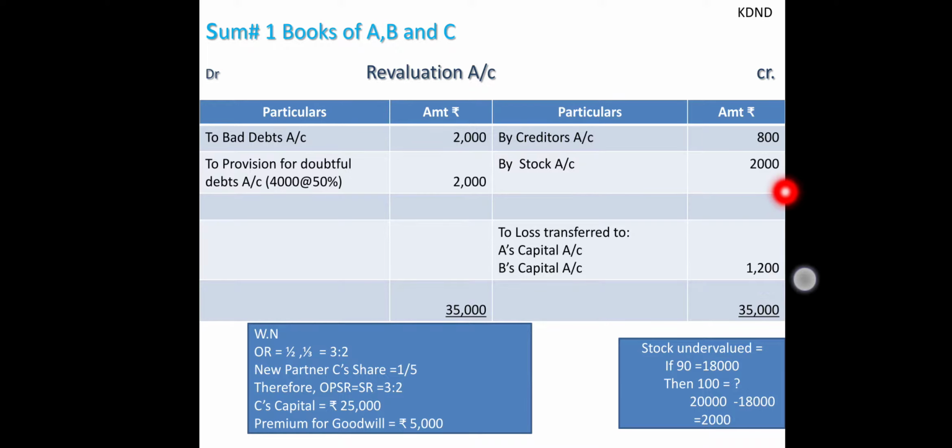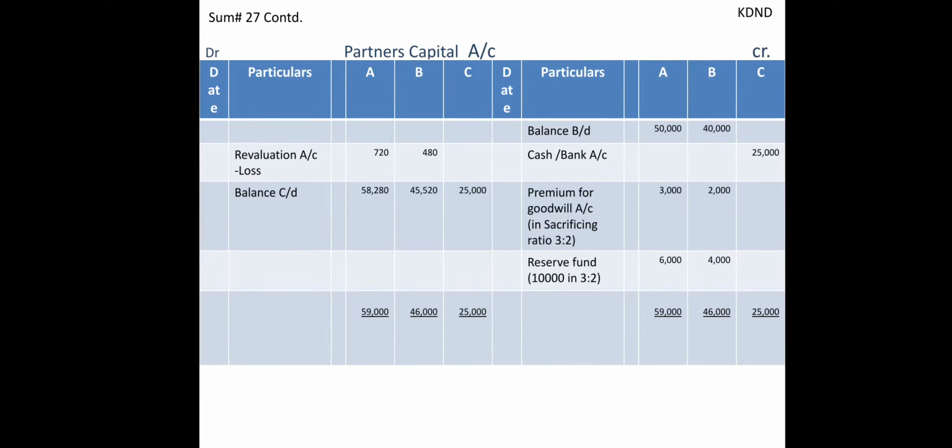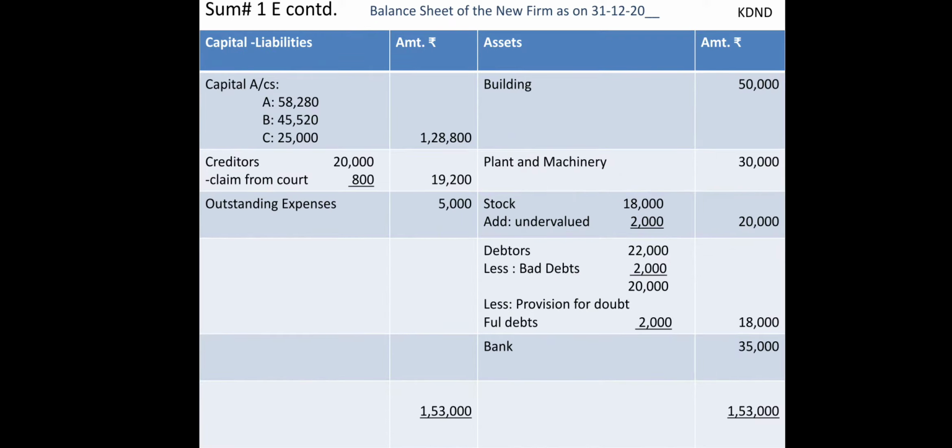So we are going to credit that. The other effect of this will be on the asset side of the balance sheet. We have to write down stock, add the undervalued amount, and 20,000 in the outer column.